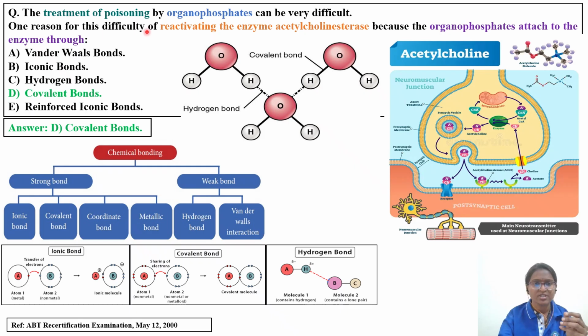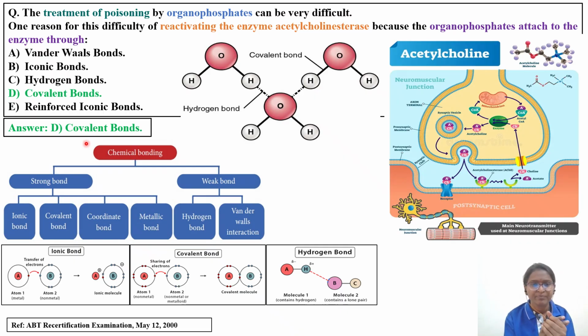One reason for the difficulty in treating organophosphate poisoning is reactivating the enzyme acetylcholinesterase, because the organophosphates will attach to the enzyme through what type of bond? We need to identify what type of bond these organophosphate pesticides form with the acetylcholinesterase enzyme. Option A, van der Waals bond. Option B, ionic bond. Option C, hydrogen bonds. Option D, covalent bond. Option E, reinforced ionic bonds. The right answer, in the green text, is option D, covalent bond.